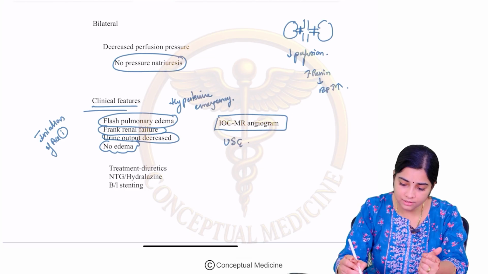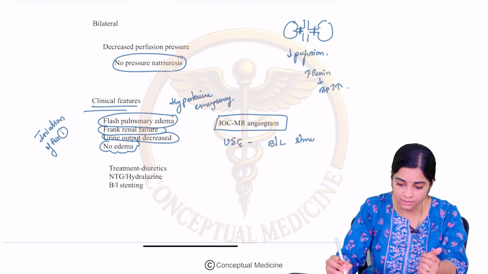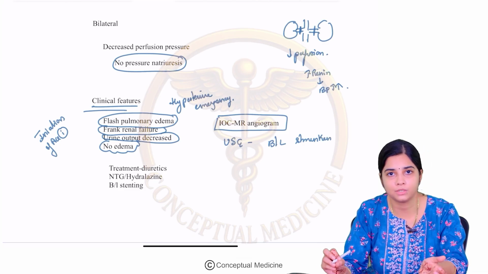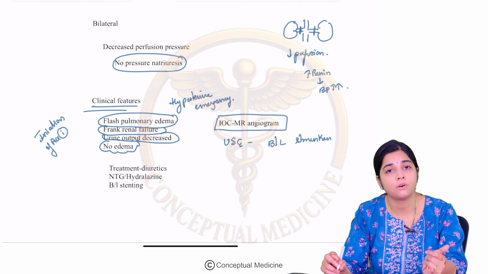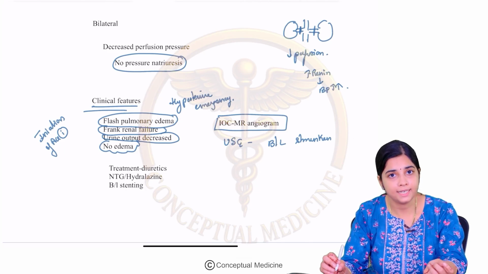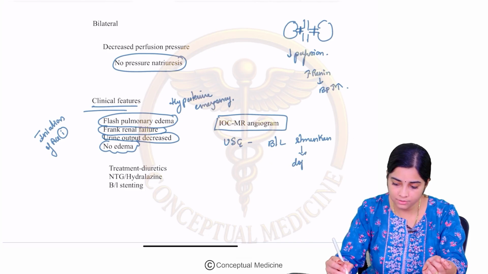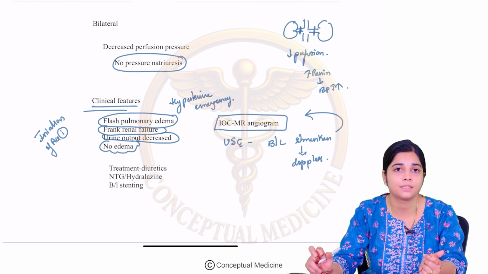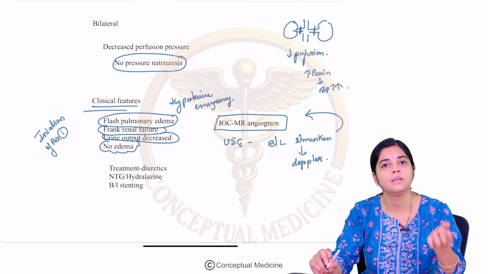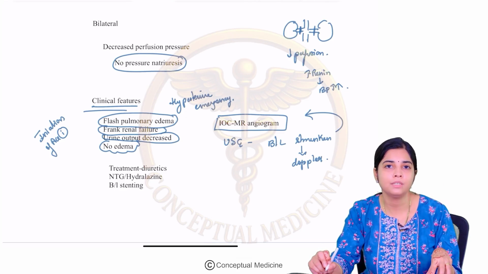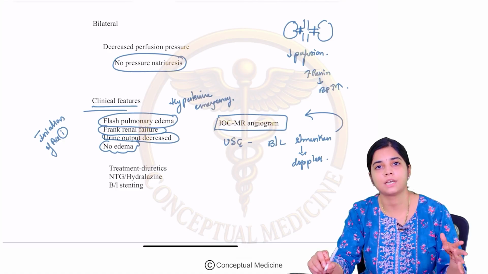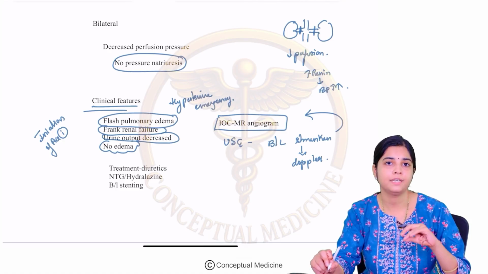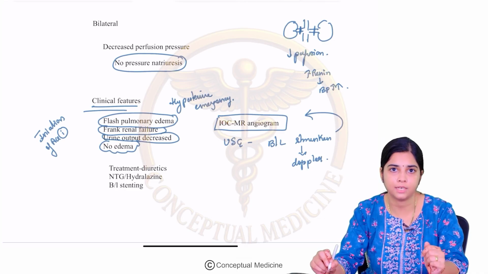So, how do you identify this? When you do a renal ultrasound, you will see that there will be bilateral shrunken kidneys, right? You cannot have asymmetry here because both the kidneys are affected. So, when you are thinking of bilateral renal artery stenosis, you do an ultrasound and you do a renal Doppler, followed by which the investigation of choice will be an MR angiogram. The most common cause of bilateral renal artery stenosis in young individuals in India is your Takayasu's disease, which is your pulseless disease, and this vasculitis affects both the renal arteries and they present in a similar way with hypertensive emergency, flash pulmonary edema, and you can find evidence of vasculitis in your MR angiogram.